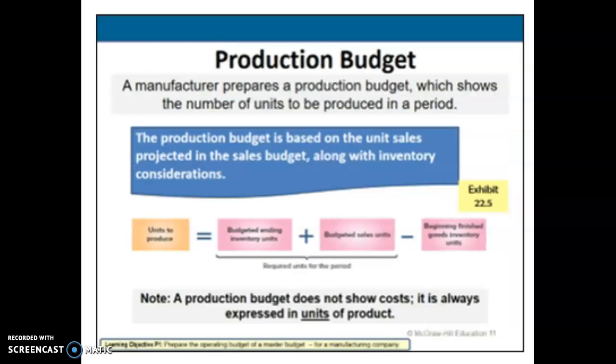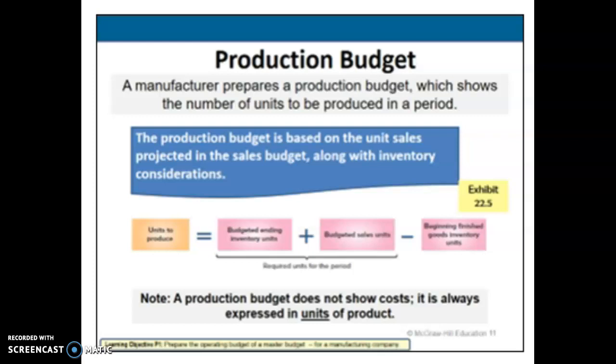Next we have a production budget. So we're going to be looking at a production budget, which is going to show the number of units to be produced within a specific time period. We see the general computation for the production required for a period here, and we start with a budgeted ending inventory. Then we add the budgeted sales units for the period, which came from our sales budget. Remember I said there are some things that are going to come from other places, so we have to do it in a specific order.